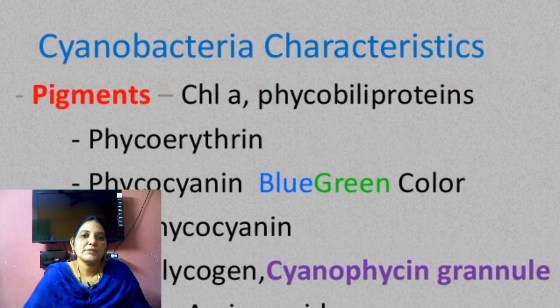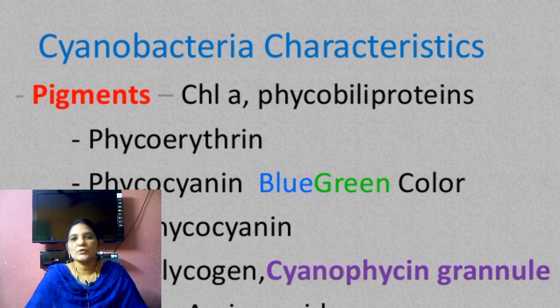Next, coming to the Cyanophyceae pigments. Chlorophyll a is present in all algae, not only Cyanophyceae. Next, the phycobilin proteins, such as phycoerythrin, are present in the Cyanophyceae. Phycocyanin is blue, and it gives the blue-green color to the algae.